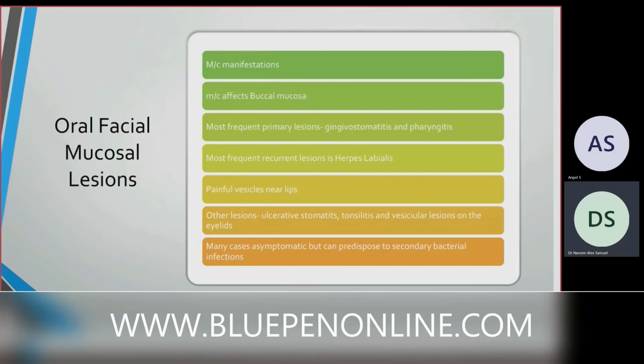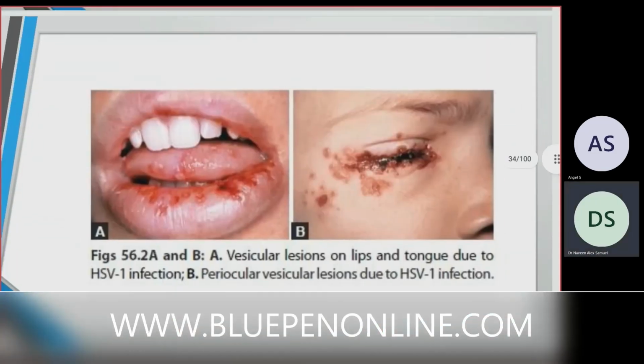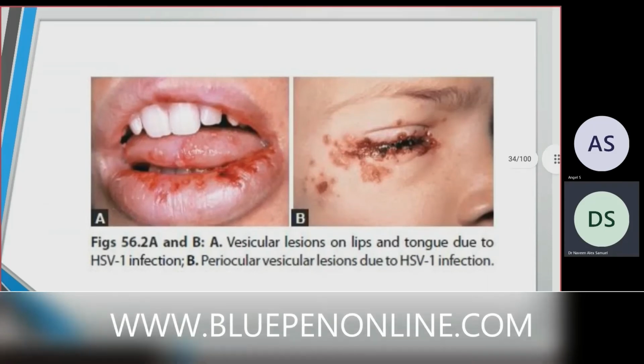But if there is suppression of the immunity, there might be other complications. Actually, this herpes infection might get crusted, and with this crusting there will be secondary bacterial infection and other complications. So this is how the herpes labialis infection looks: vesicular lesions on the lips. On the eye also, you might see periocular vesicular lesions.